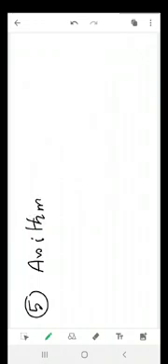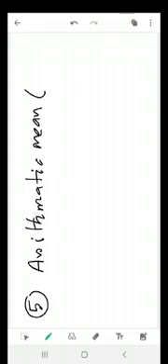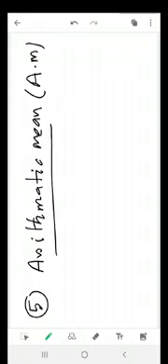Number 5. Another thing is there, that is the last part, arithmetic mean, very very important. This is arithmetic mean or AM. What is AM? Suppose 2, 4, 6, 8, 10